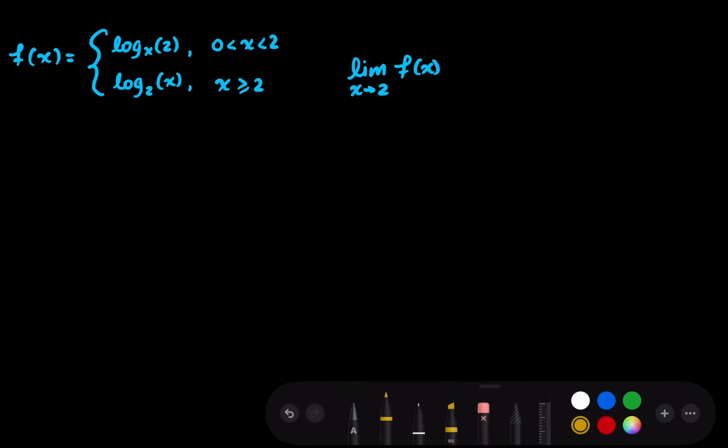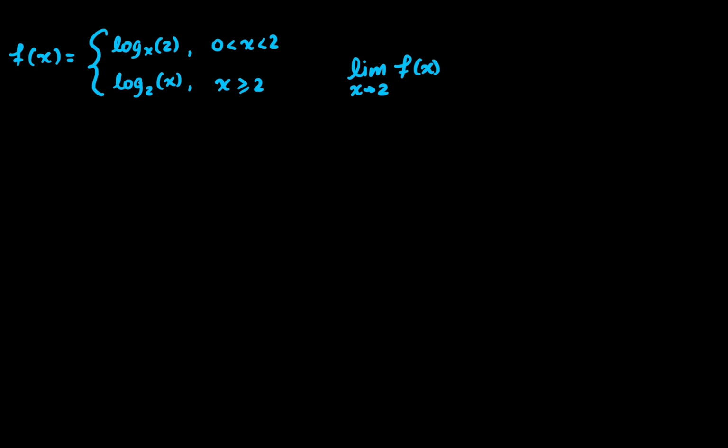And let me actually change colors one more time because, I don't know, for fun. We have this final function over here. This one is a bit more interesting. We have two regions over here: 0 is less than x is less than 2, and x is greater than or equal to 2, and we're given these two logarithmic expressions, and we're asked to find the limit as x approaches 2 of f of x. Essentially we're defining two pieces over here, and our boundary point is at x equals 2.